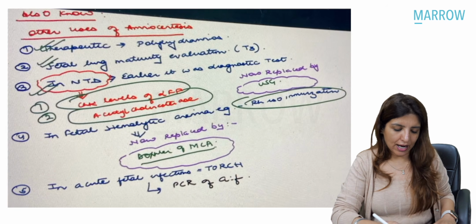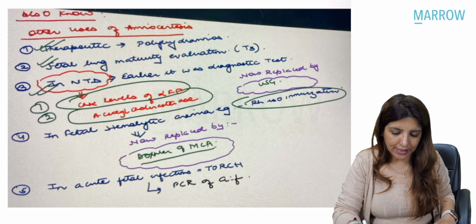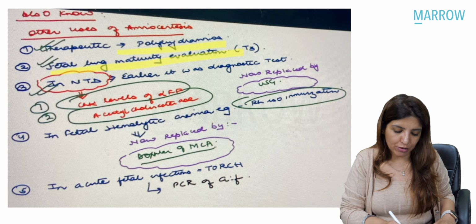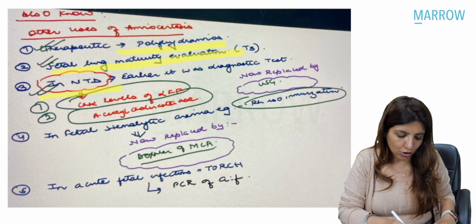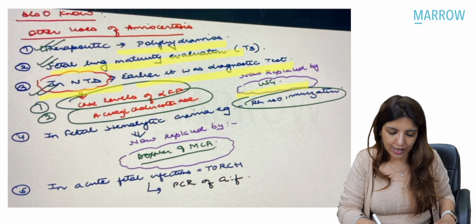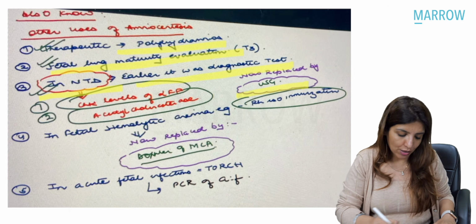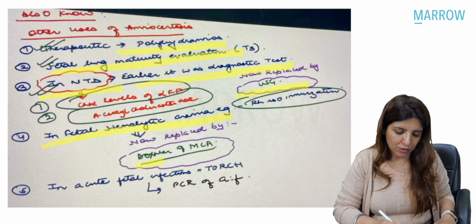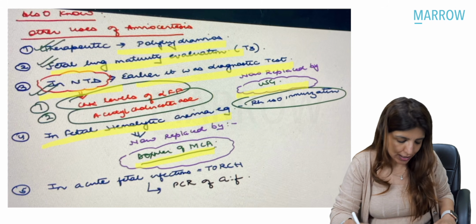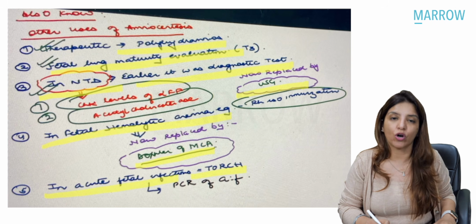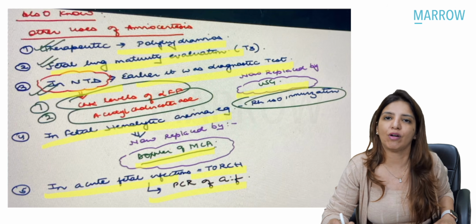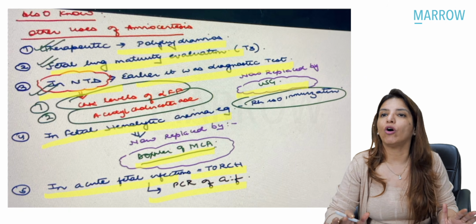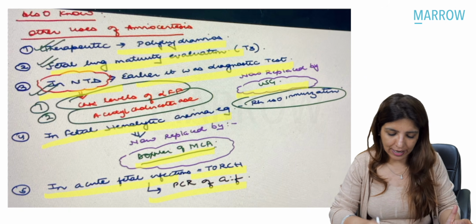So these over here are other uses of amniocentesis. Therapeutic amniocentesis is done in case of polyhydramnios. It is used for fetal lung maturity evaluation in the third trimester. In neural tube defects, earlier it was a diagnostic test, now it has been replaced by ultrasound. In fetal hemolytic anemia, earlier it was being used, but now again it has been replaced by Doppler of the middle cerebral artery. In acute fetal infections, TORCH infections, you do PCR of amniotic fluid. So this is all what I had covered in your main videos for amniocentesis and chorionic villi sampling.